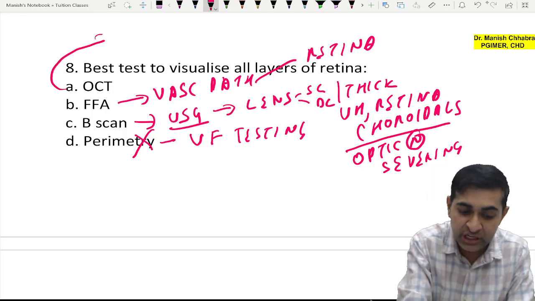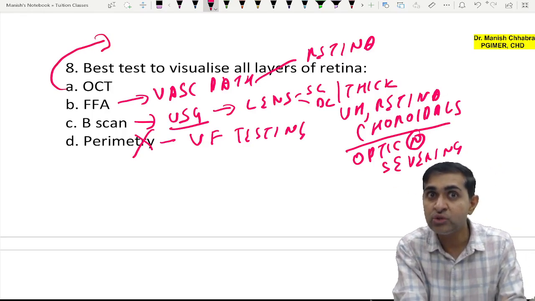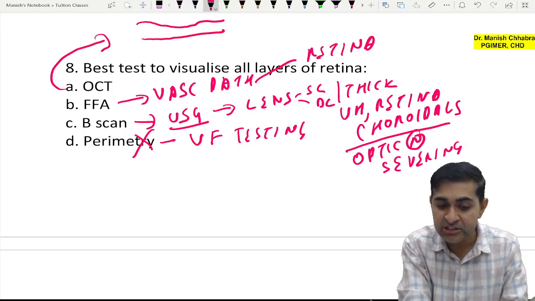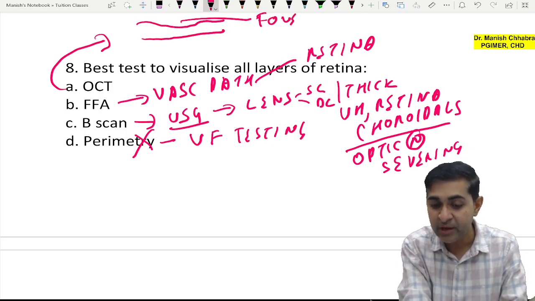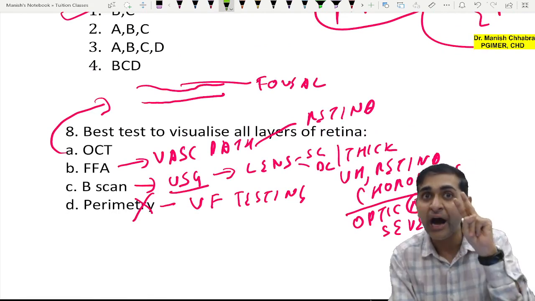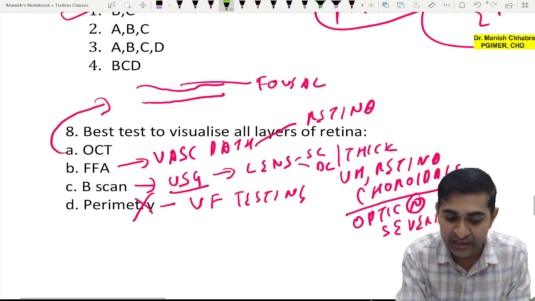What is OCT? If you remember, I have shown you the real patient OCT. So there is a dip, and I always tell that this dip is actually your foveal dip, and there are two hyper reflective layers which are red in color.